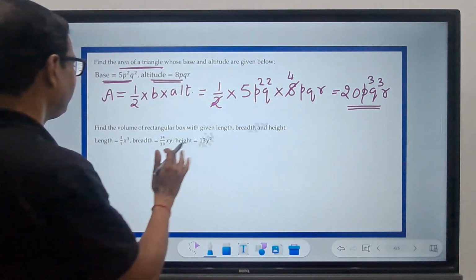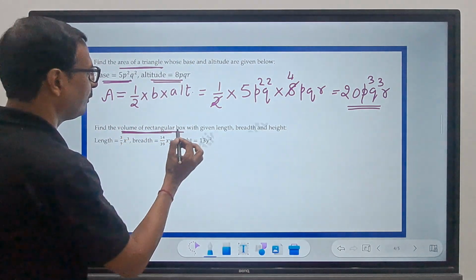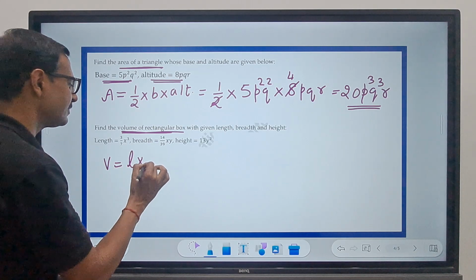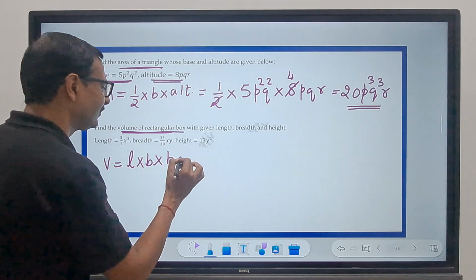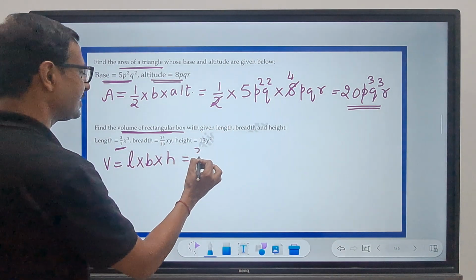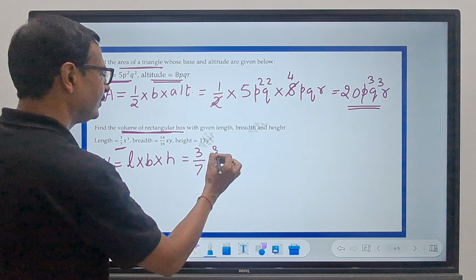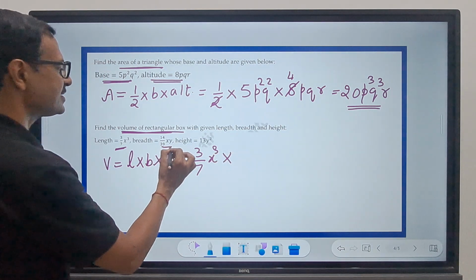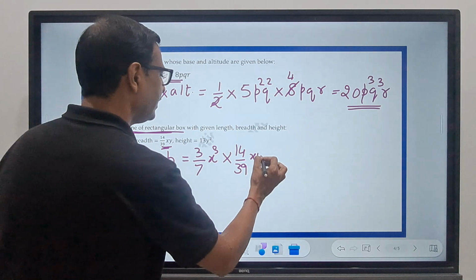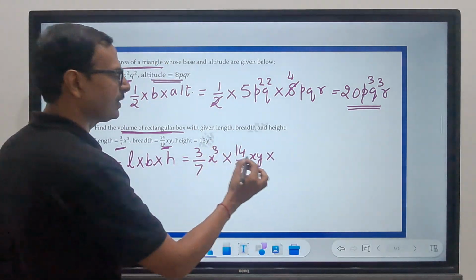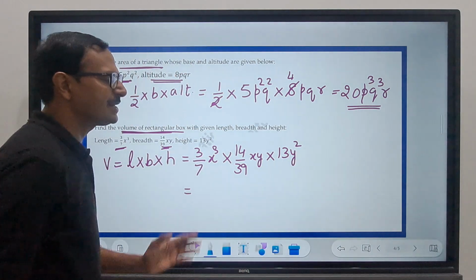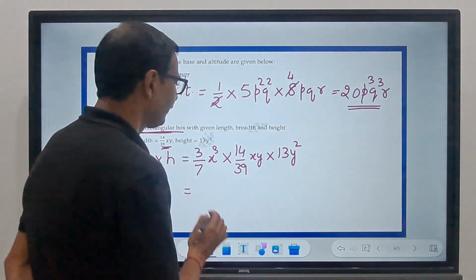Right? Likewise, we have a question of volume of a rectangular box. And we should know that the volume of a box is length times breadth times height. So do we know all the three things here? Yes. The length is 3 by 7 x cube times the breadth is 14 by 39 xy and the height is 13 y square. So let's multiply these three and get the volume comfortably.